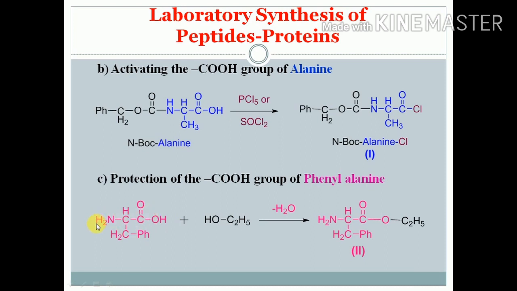Now we have to keep this amine reactive, while the reaction of this carboxylic group we have to prevent, so it is not allowed to react with any amino acid. So acid plus alcohol, you will get the ester, that is protection of the carboxylic acid function. Now in this way we have 2 compounds. One is alanine, where N terminal is protected while C terminal is activated, and we have phenylalanine, where N terminal is open while C terminal is protected.